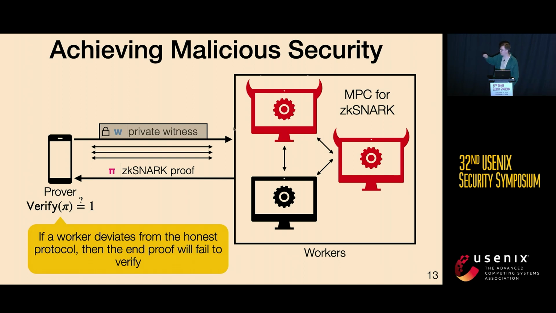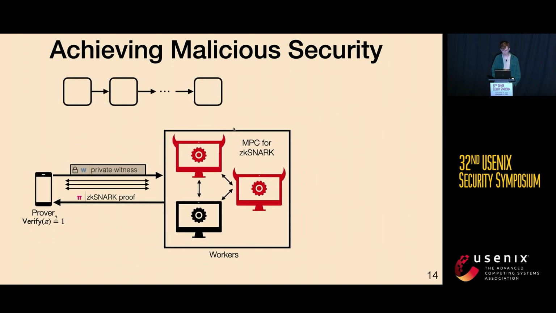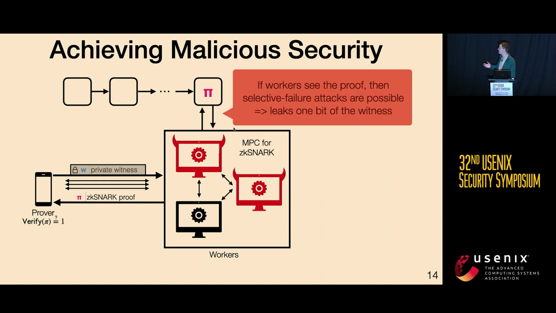If you notice in the model I have, the workers do not see this resulting proof. And in many applications, this is true. However, there are some applications where this proof is publicized, such as in blockchain. And in these situations, the workers might see the proof. And here things get a bit more complicated because something called a selective failure attack becomes possible. And this attack can leak one bit of the witness.